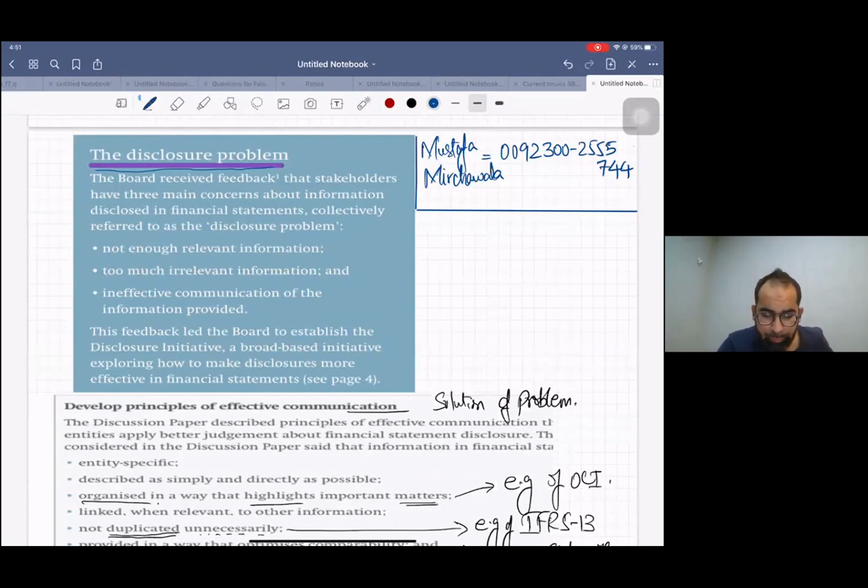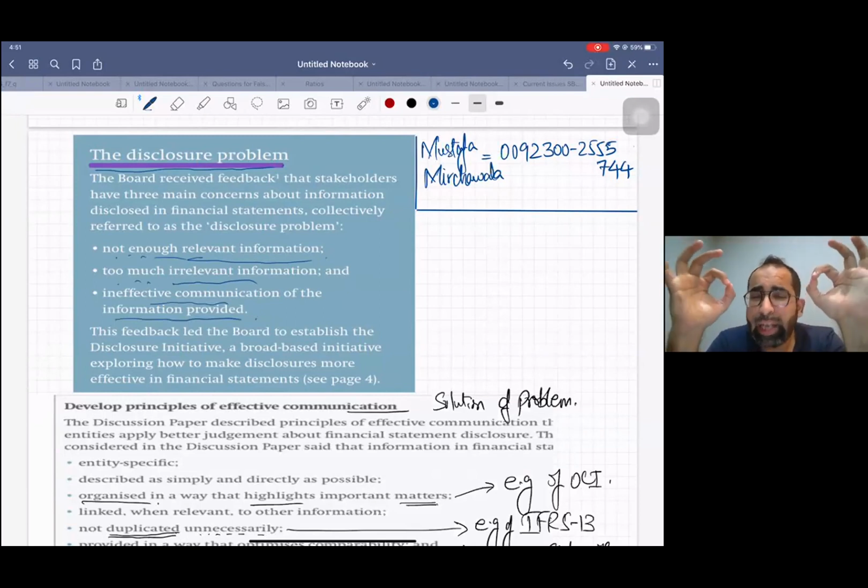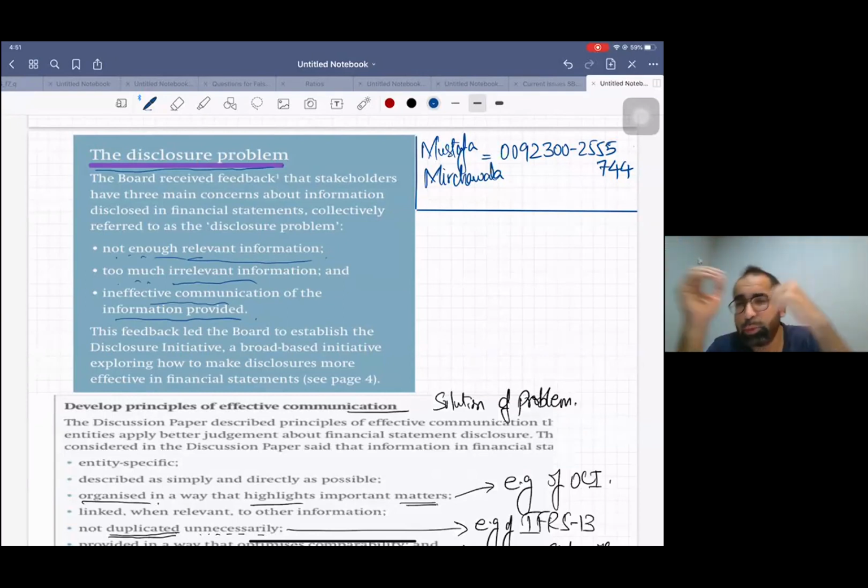Okay, so now see what is not enough relevant information. The financial statement nowadays is full of irrelevant data, too much irrelevant information, ineffective communication of the information provided, and even the communication is not effective. Now you may ask, sir, why do accountants make such detailed disclosures?